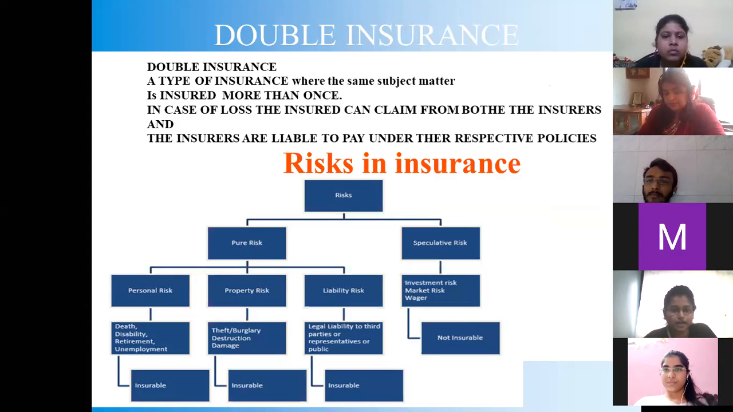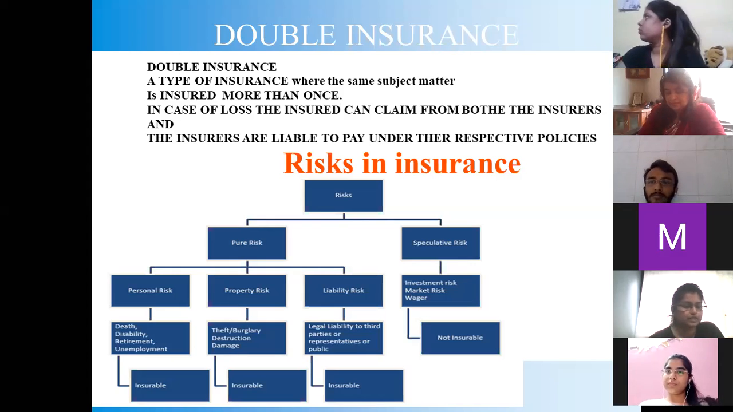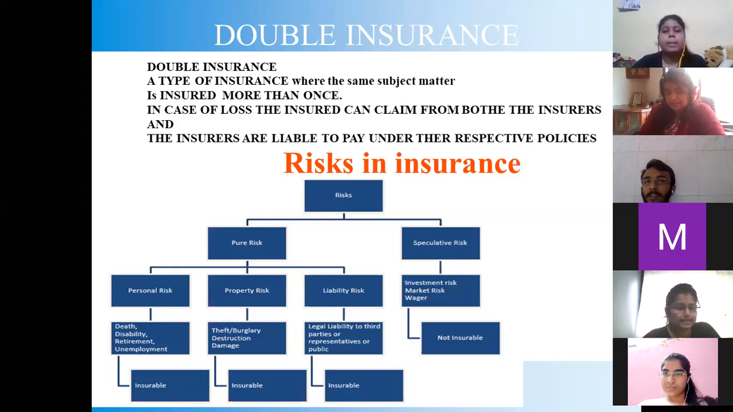Risk in insurance. Now, risk is divided into two: pure risk and speculative risk. Pure risk is also divided into three categories: personal risk, property risk, and liability risk. Now, we look into the personal risk. Personal risk may be caused due to death, disability, retirement, unemployment. All of these kinds of risk are termed personal risk.